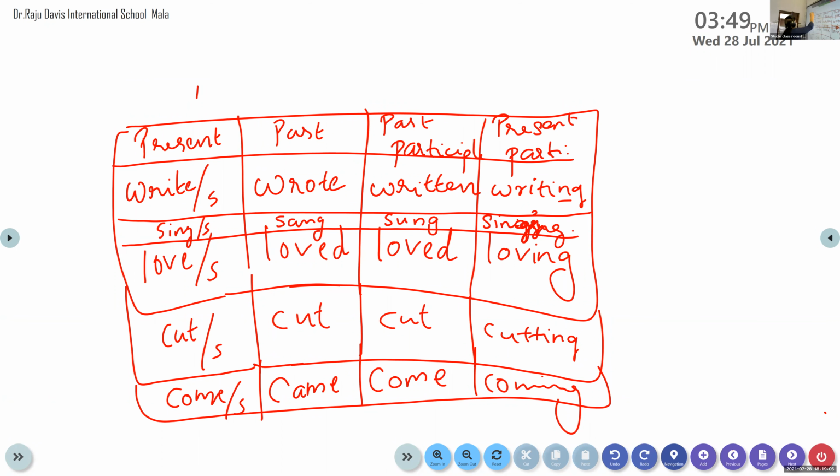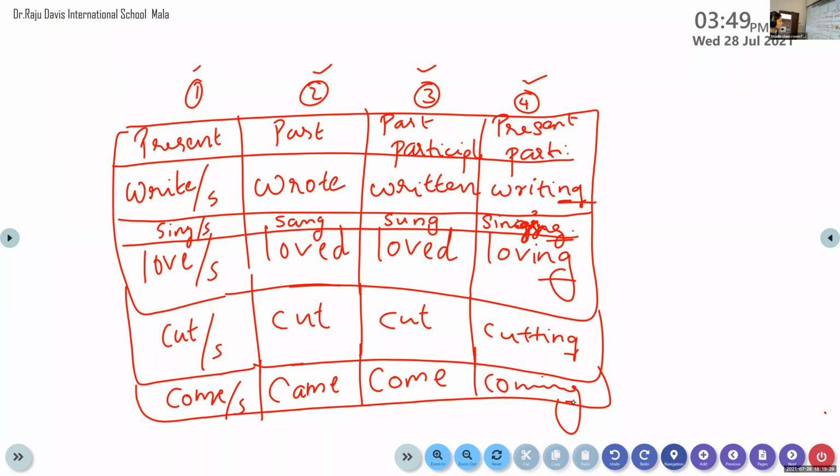Remember, a verb has its four forms. Clear? Am I clear? The first form of the verb is said to be the present form. Second one is the past form. Third one is the past participle form. And fourth one is the present participle form. Everywhere, look everywhere. Present participles are always ending in ing, children.